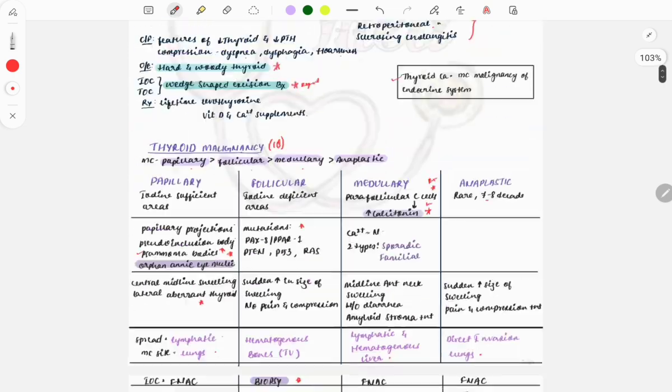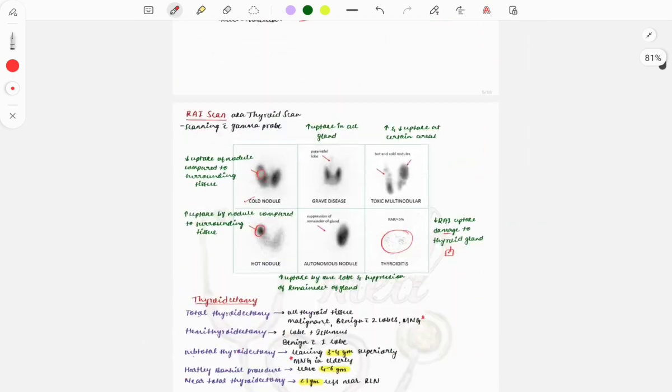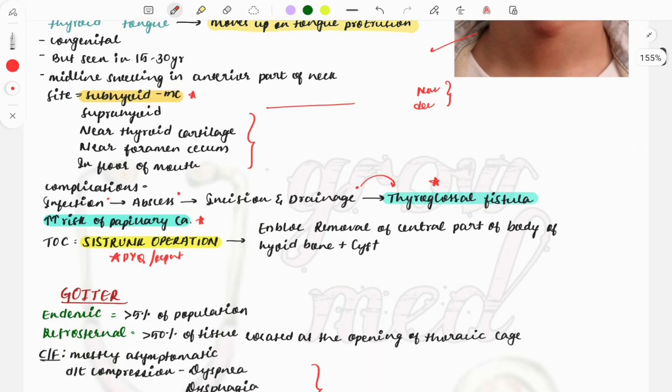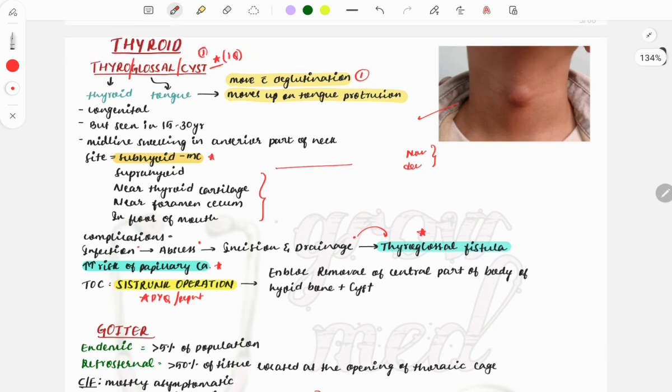Okay, so these were the important things from the thyroid which you must know. We have discussed the cancers, then also the benign tumors and the most commonly asked questions. So in 30 minutes we have discussed all the important things.